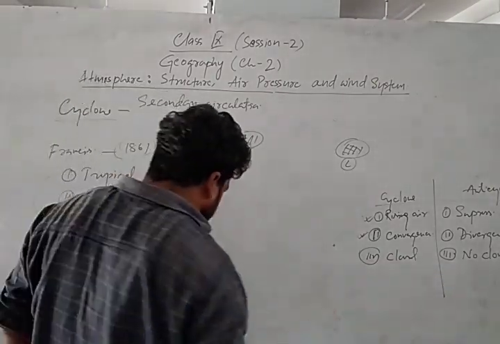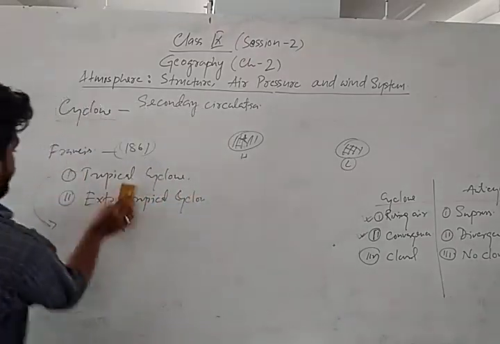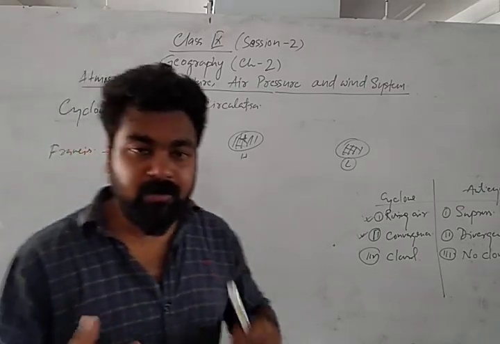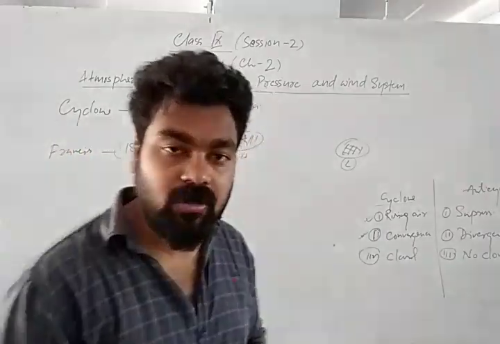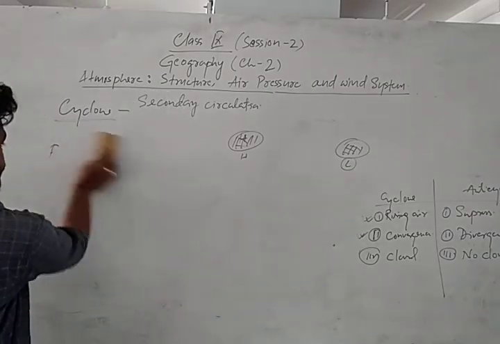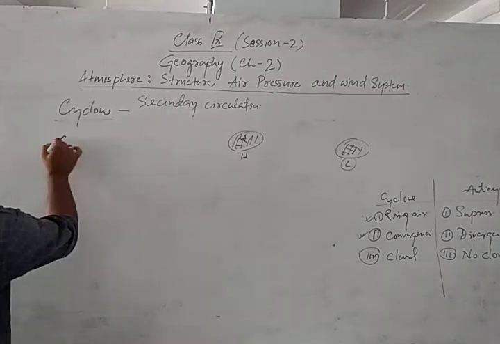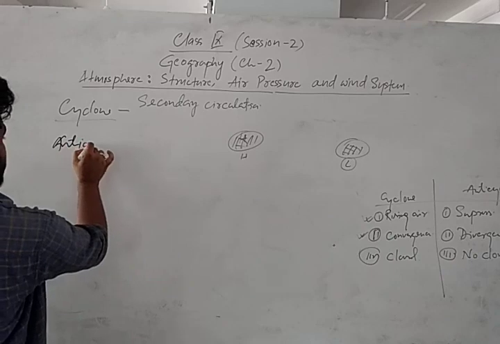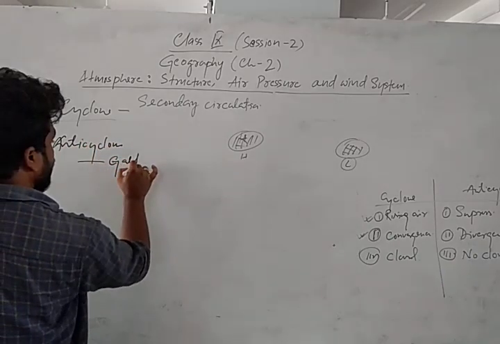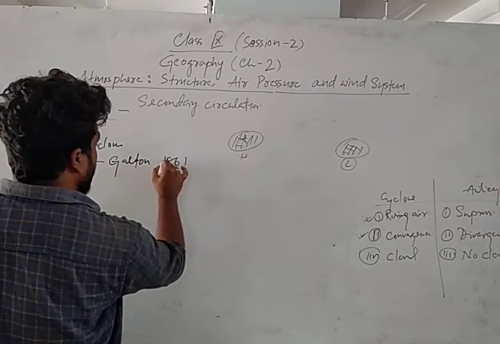Now, okay, let's proceed to the anticyclone. Cyclone we have discussed. Cyclone means cyclic path. The movement of the air in the cyclic path, that is called cyclone. And what is anticyclone? Anticyclone is the opposite of the cyclone. So this first anticyclone concept, we'll see who has given this concept. So anticyclone concept is given by Galton in 1861.